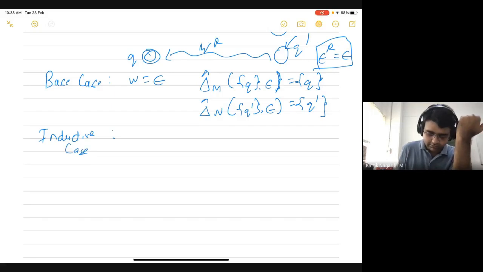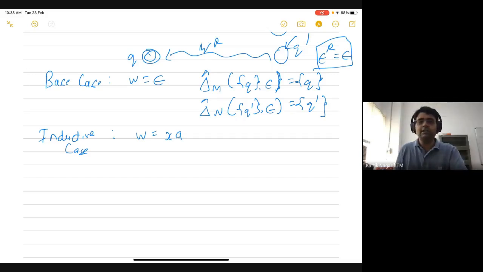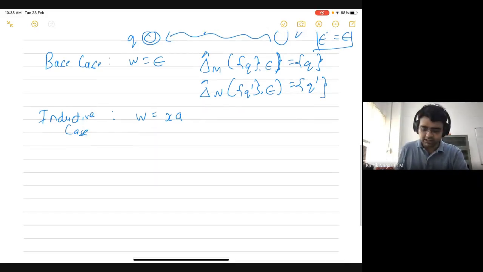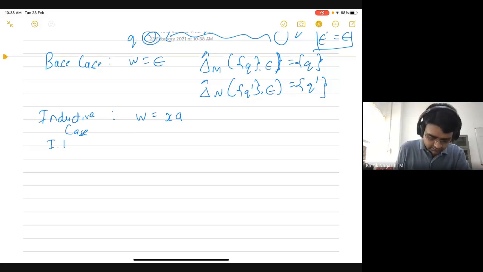So here we will assume that W is equal to some XA, and we will also assume the inductive hypothesis.